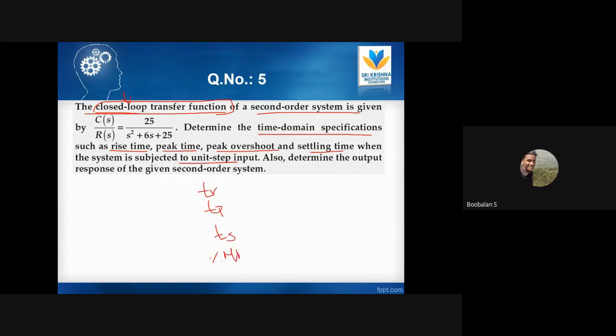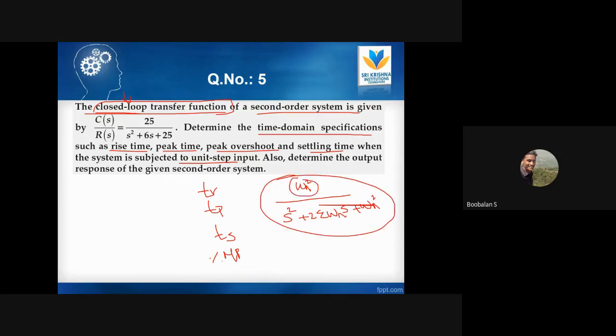This is a 10 mark question. It will be very easy. So what am I going to do? We are going to compare with the general second order system. That's all, right? So what is the general second order system? Omega n square divided by s square plus 2 epsilon omega n s plus omega n square. So this is the second order general format. With this, I am going to compare the given transfer function.